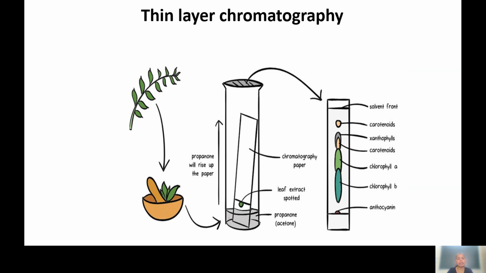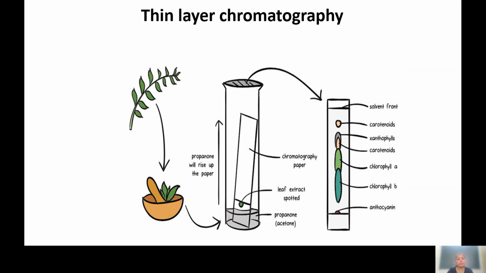For the retention factor, we use one formula: RF value is equal to the distance traveled by the solute divided by the distance traveled by the solvent. Here the solutes are the components, and the solvent is whatever we have used. You can see the mark for the solvent front. We calculate the distance between the baseline and the solvent front; this is the distance traveled by the solvent. The baseline is where we spotted the leaf extract. From the baseline we calculate the distance traveled by the chlorophyll, then the distance traveled by the second spot, chlorophyll A, and accordingly we calculate the RF values.